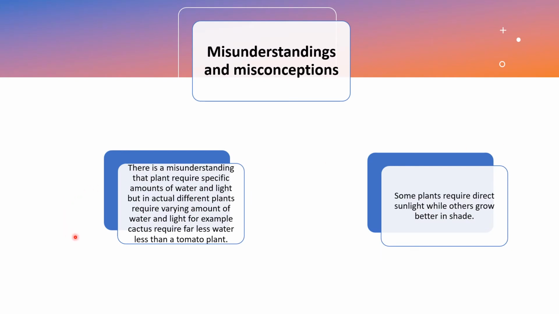There are some misunderstandings and misconceptions. There is a misunderstanding that plants require a specific amount of water and light, but in actual fact different plants require varying amounts of water and light. For example, a cactus requires far less water than a tomato plant. Some plants require direct sunlight while others grow better in shade.